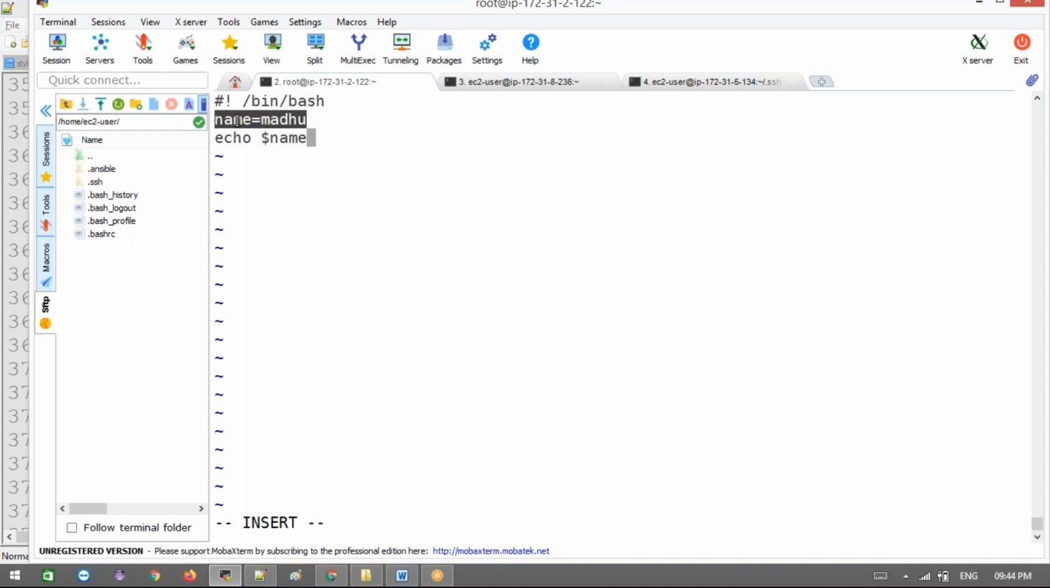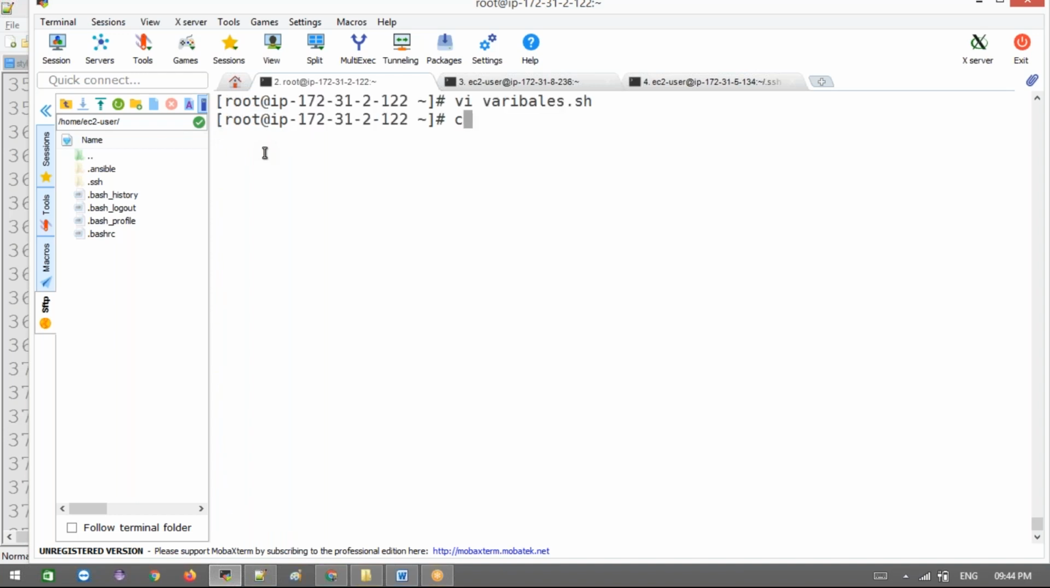Now, don't think it is not printing; I did not print anything yet. Don't get confused here. I'm going to save this. I'm going to use chmod plus x permission on variable.sh. Now see how we are going to execute variable.sh. There's nothing to print.